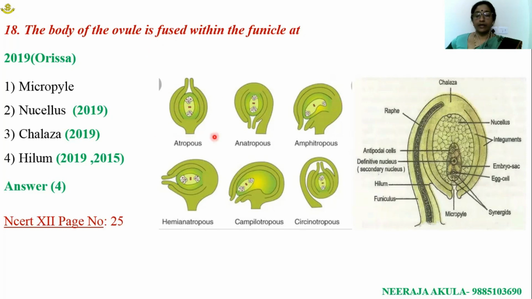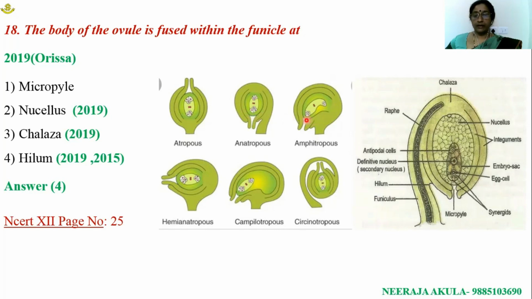So here, these are different types of ovules. Based on the arrangement of the plane of micropyle, chalaza and funicle, different types of ovules are present. They are anatropous ovule, where it is inverted to 180 degrees.